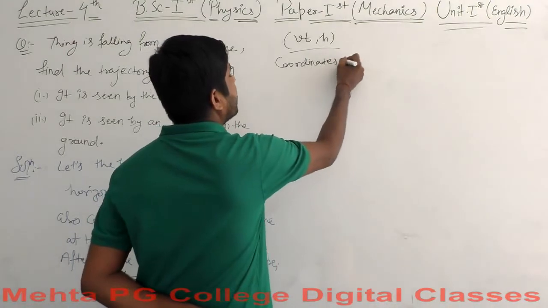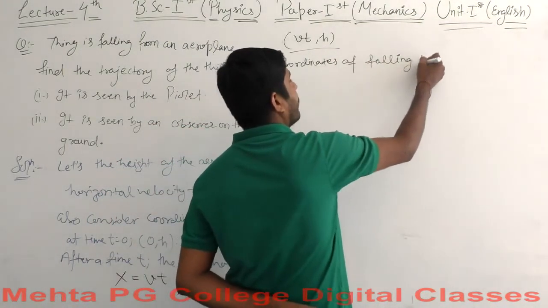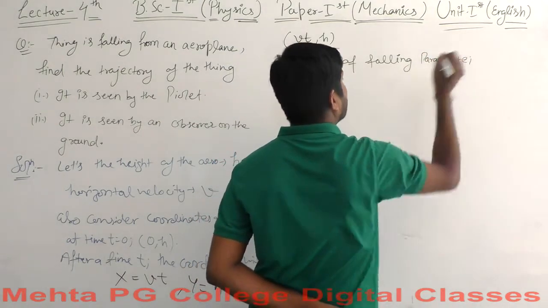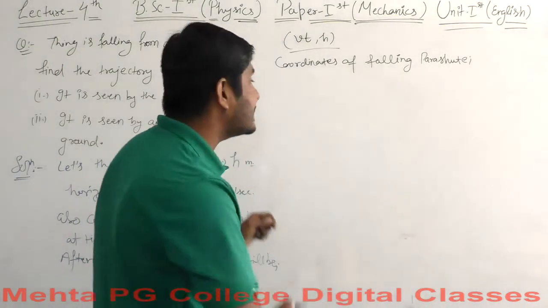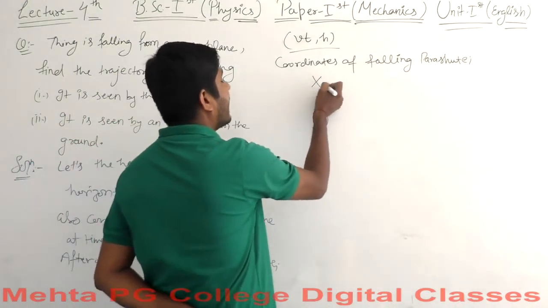What would be the coordinates of the falling parachute? Since the parachute is falling, yes. So now this time one coordinate remains the same. Which coordinate? The coordinate x remains the same.